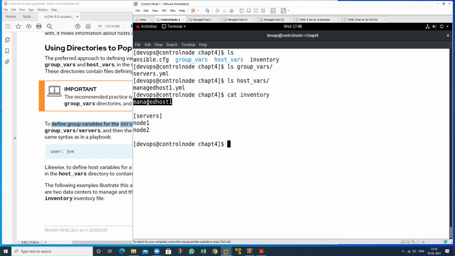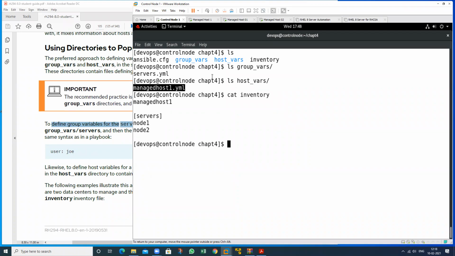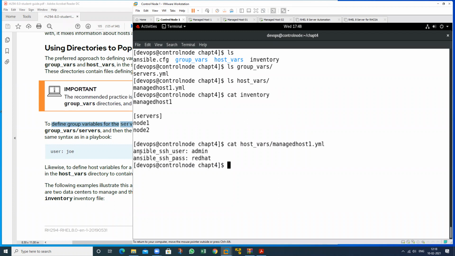So this is the entry of my managed host. So we have created a file just like in a host group regarding this particular one, and for group regarding this one. So we have defined some variables in my servers.yml and managedhost1.yml, and this is the entry. See this one. Just cat the host file, we have this particular variable ansible_ssh_user.